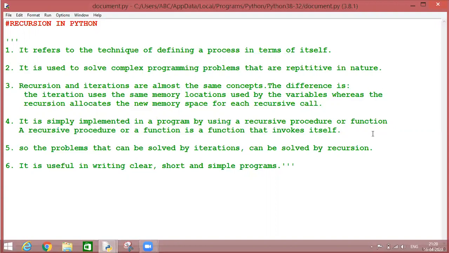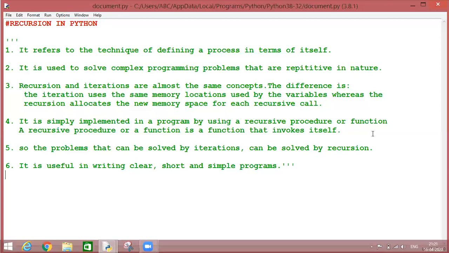So if I say that recursion and iterations are the same, then where is the difference? The difference is here in the memory allocation. The iteration uses the same memory locations used by the variables. Like at the time of execution, as many times as my loop is executed, it will use the same memory locations allocated to the variables.